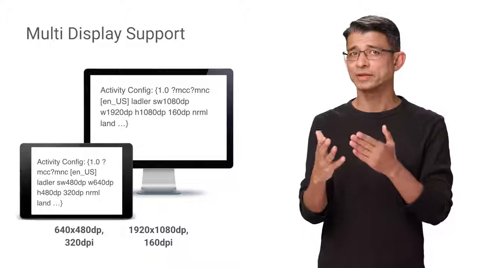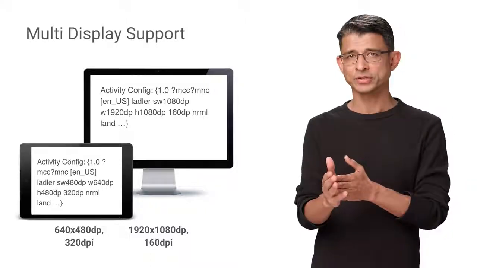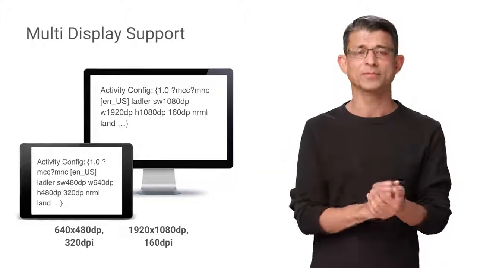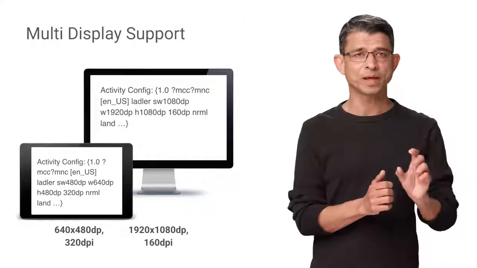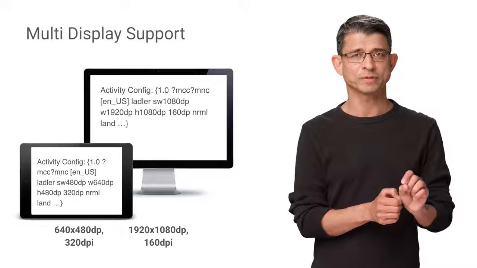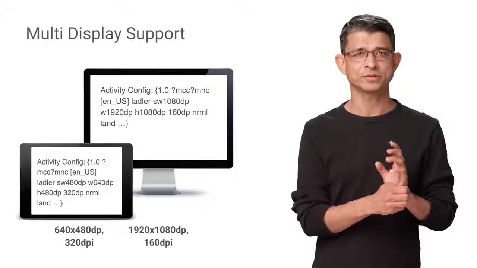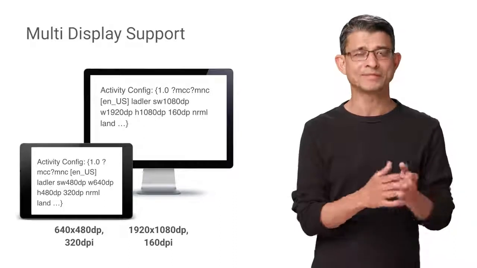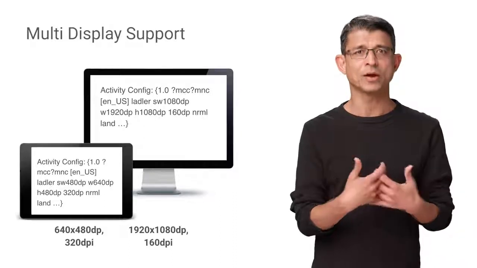Rather than having the app explicitly use the presentation API, regular activities can now be launched on secondary displays. These displays have per display based configuration and resource management. This means that some parts of the configuration, such as screen width DP, screen height DP, and layout density DP, will be set according to the display on which the activity currently resides.